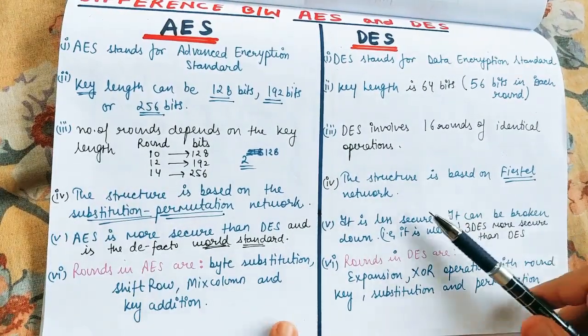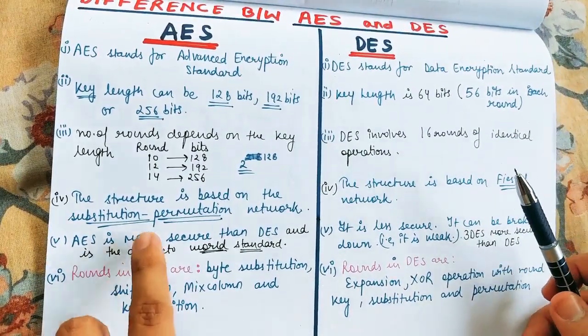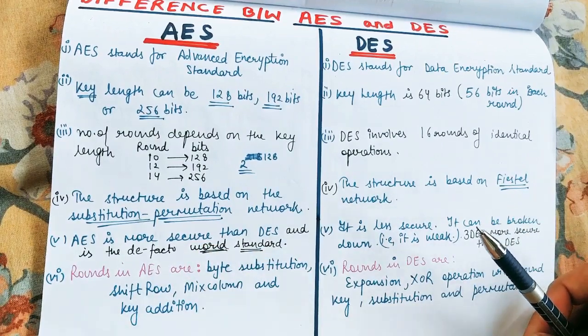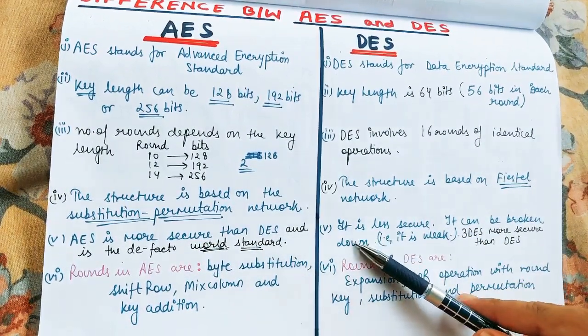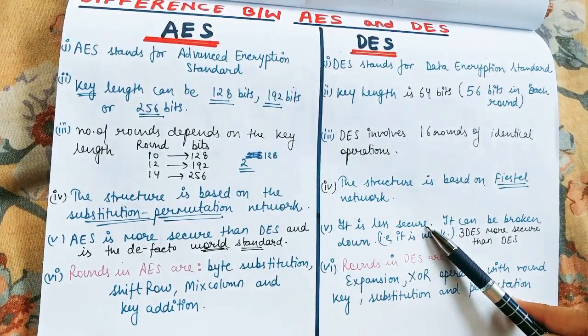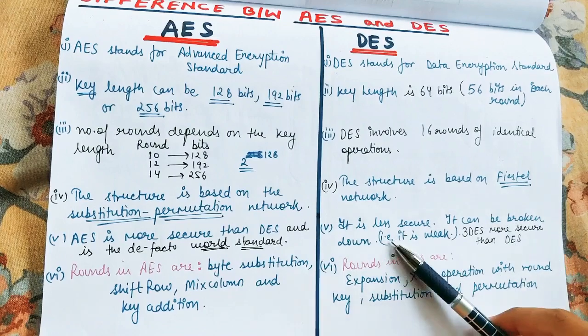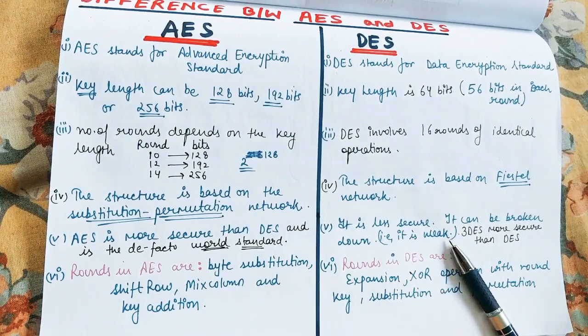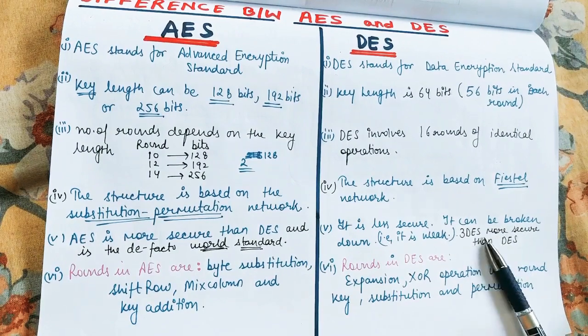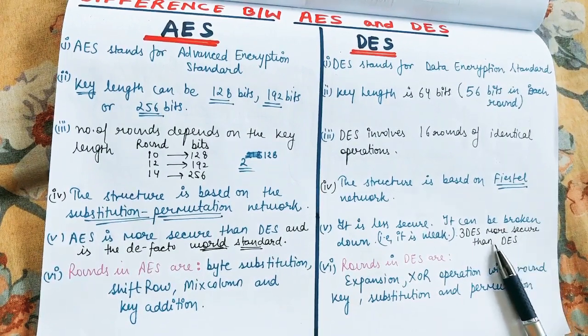So we have discussed this. It is based on the Feistel network. Now AES is more secure and it is the world standard. In many places AES is used, and if we talk about DES, it is less secure. There can be some attacks on this, we'll discuss it later on, and it can be broken down also. So we can say it is weak, right? And in DES we have various versions like 2DES, 3DES. 3DES is the most secure version of DES, so it is more secure than DES.